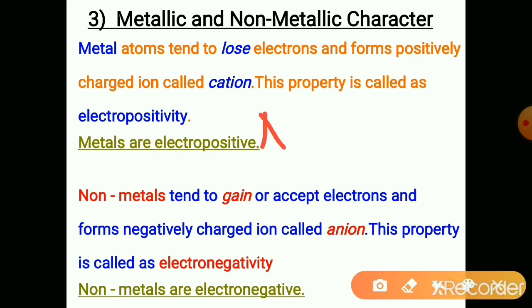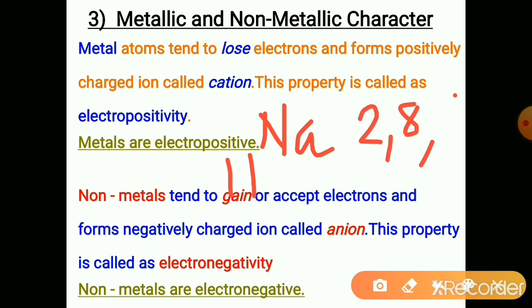Sodium, which we have just studied. Sodium atomic number is 11. Its electronic configuration is 2, 8, 1. So it loses one electron, and it acquires one positive charge. The number of positive charges acquired is equal to the number of electrons lost. If it loses one electron, it acquires one positive charge. If it loses two electrons, it acquires two positive charges.